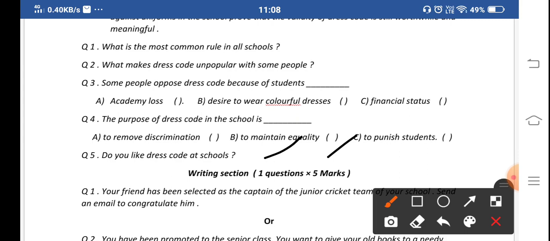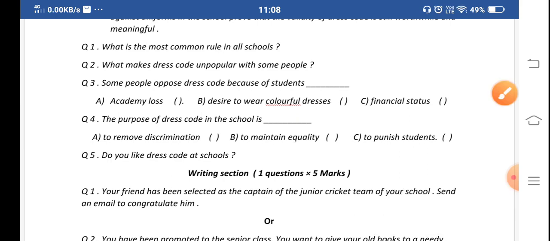Talking about the fifth question, what is the fifth question? The fifth question is not from the text. The fifth question generally asks for your opinion, like: do you like dress code at schools? If you like, you have to write yes I like, and give the reason. And if you do not like, you have to write no I don't like, and also give the reason why you don't like it.